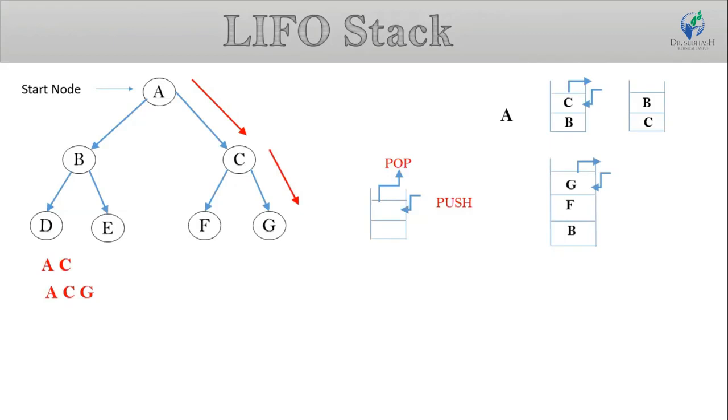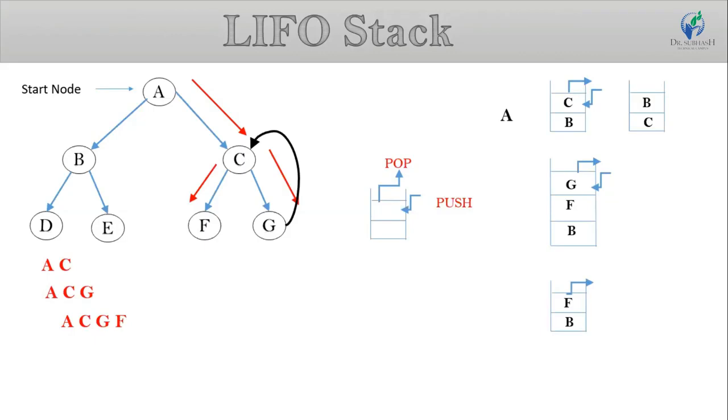Now see here, the G node has no child node. So now we can perform backtrack. So G goes to its parent node C. Now node C is already covered. So we can pop F from the stack. So we can travel to the F node, and our sequence of search is A to C, C to G, G to F.